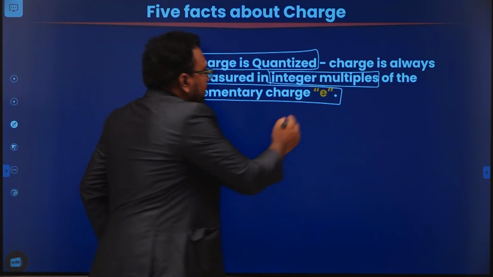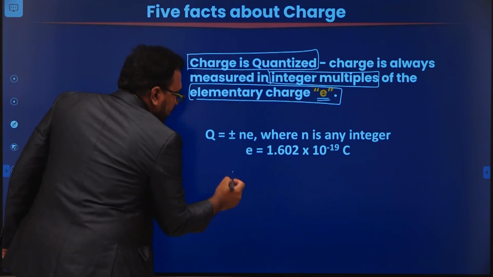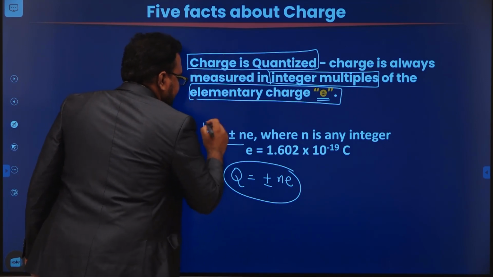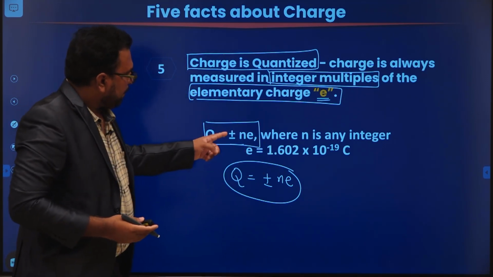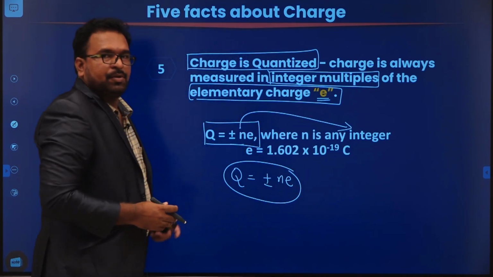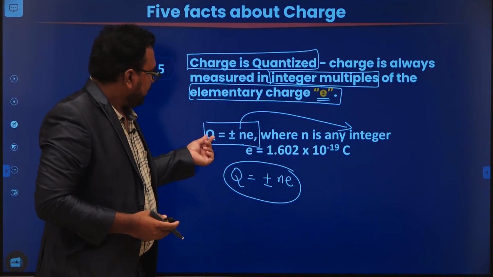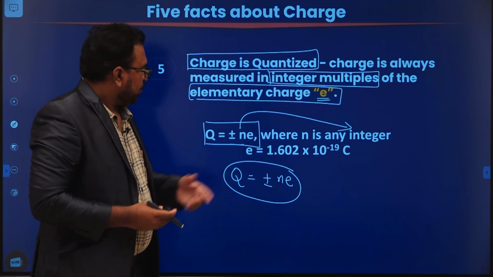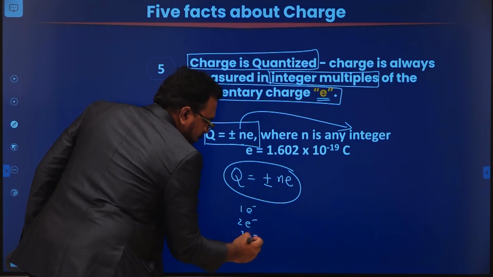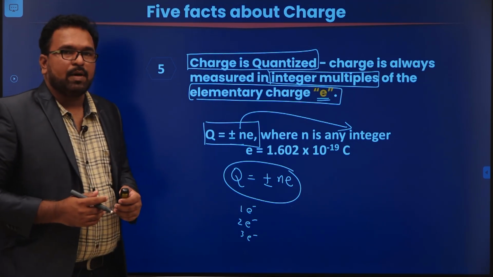What is the elementary charge? The charge of an electron. How do you represent this mathematically? Q is equal to plus or minus n times e. Here n is an integer and e is the charge of one electron. So if you want to measure charge, the charge value will always be in integer multiples. That means n can be 1 electron, 2 electrons, 3 electrons, like that. So n must always be an integer. So this is called charge quantization.